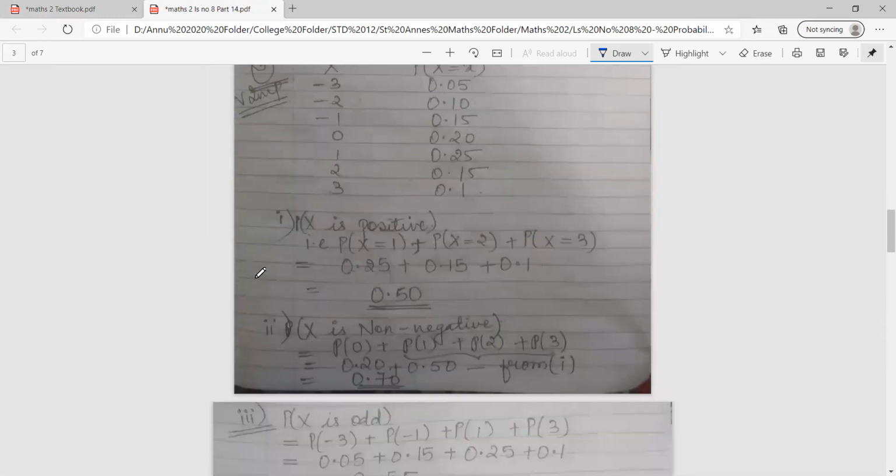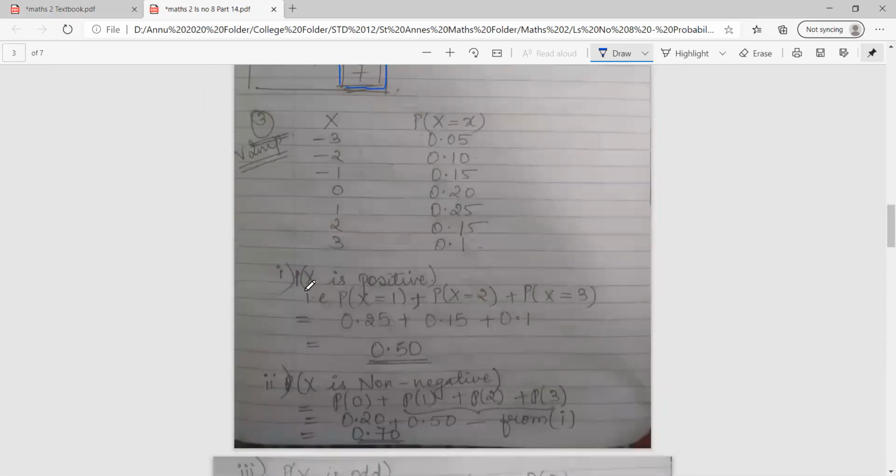The first thing they're asking us to find out is the probability that x is positive. Now, as you can see, class, you have all the types of numbers: negative, 0, and positive. When they tell you that x is positive, 0 cannot be counted as positive or negative, because 0 means 0.